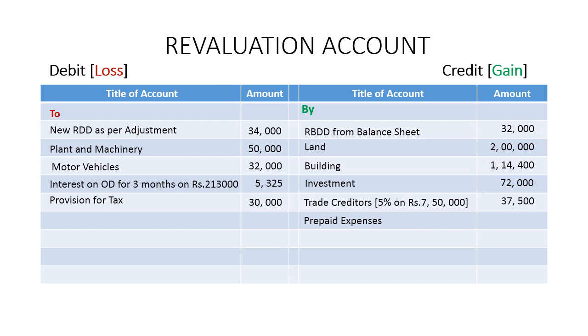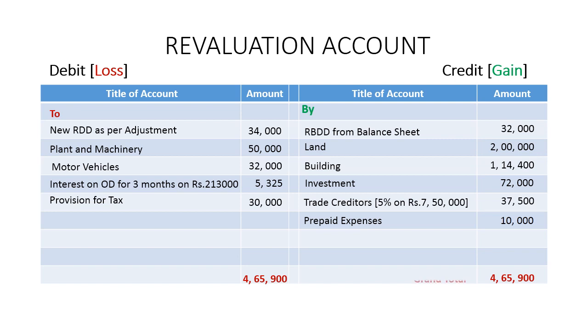The prepaid expenses not appearing in the balance sheet, by virtue of its adjustment, we have to record as rupees 10,000. Now, insert the credit total, that is 32,000 plus 2 lakhs plus 1 lakh 14,400 plus 72,000 plus 37,500 plus 10,000, which comes to 4 lakh 65,900.